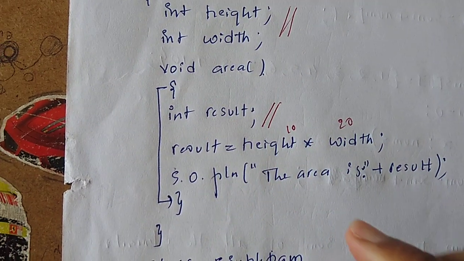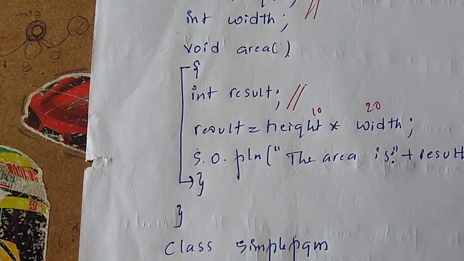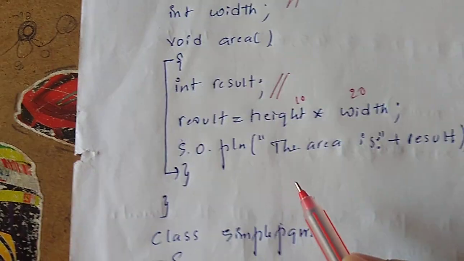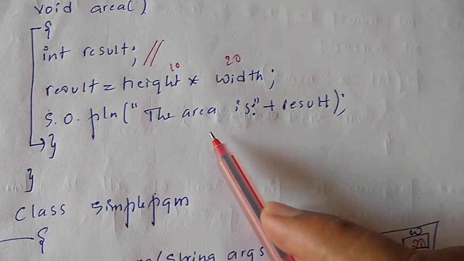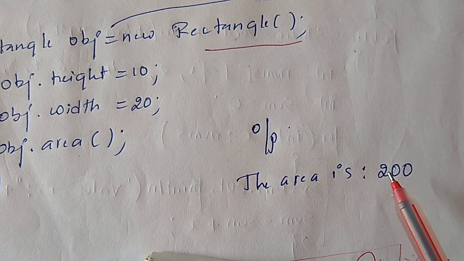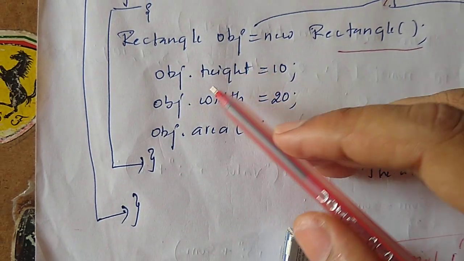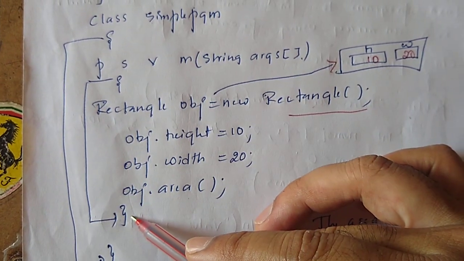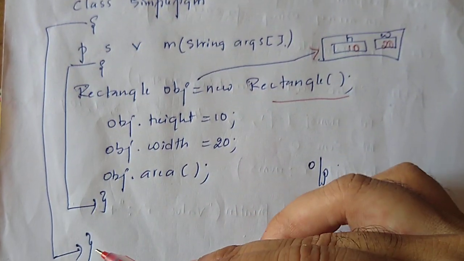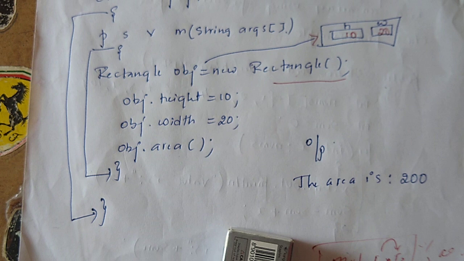It will take the product 10 into 20, which is 200. That will be stored in result, and that gets printed. So you'll get the output: area is 200. Next, on closing of public static void main, the program terminates. This is the end of the class.